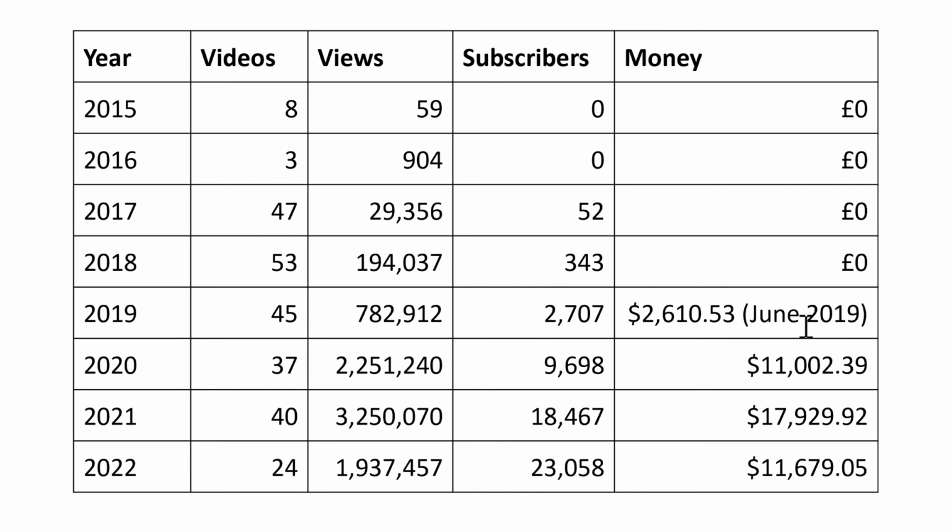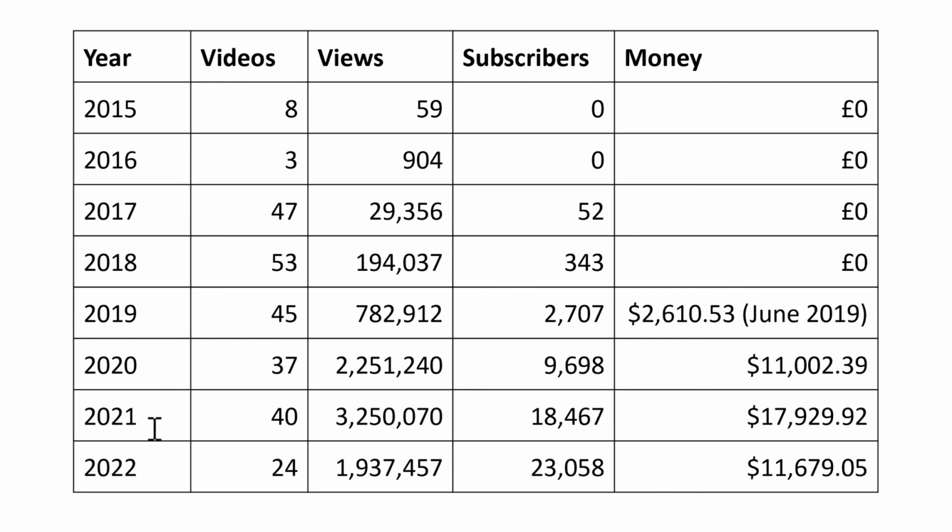It wasn't until June 2019 that my channel became monetized. So in order to monetize your YouTube channel, you need at least 1,000 subscribers and 4,000 hours of watch time. And for me, I passed this point in June 2019, so that is when I first started making money off of YouTube. And then you can see over the next couple of years, my YouTube channel grew.